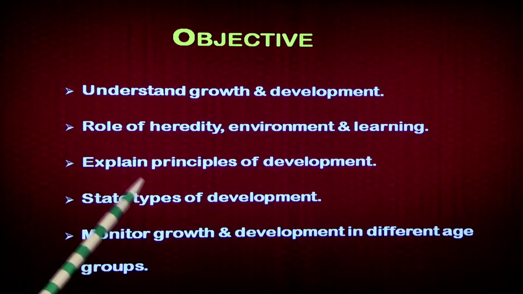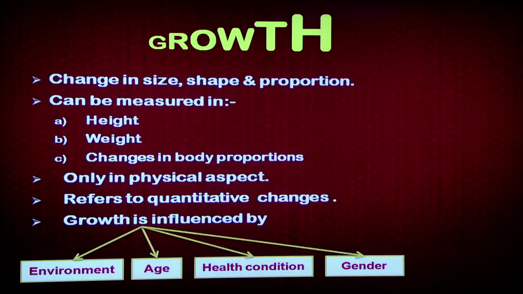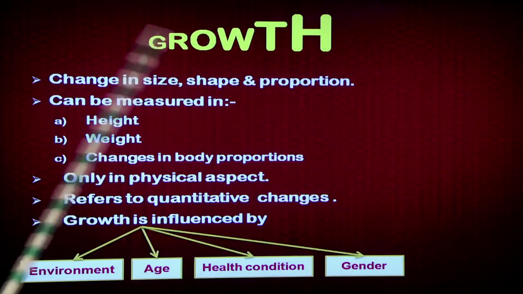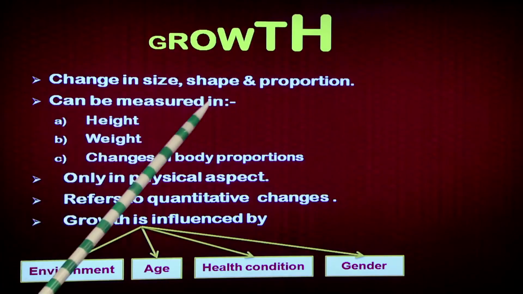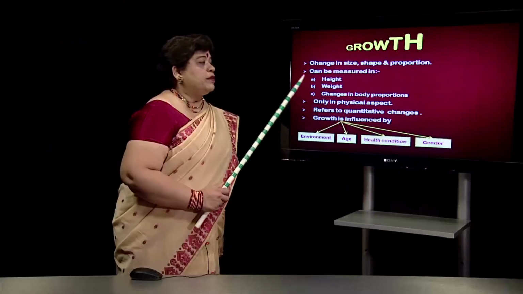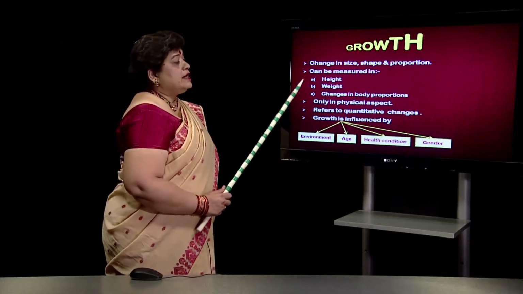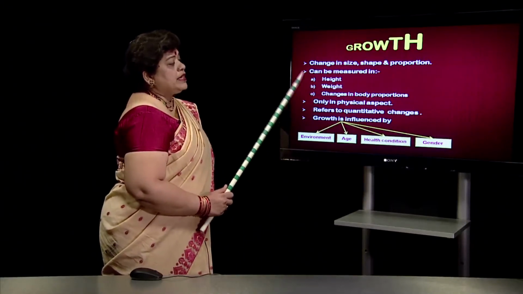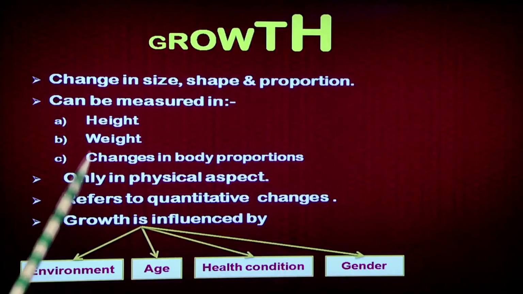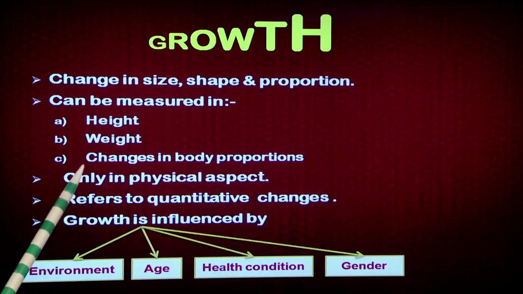We will explain the principles of development, understand the types of development and monitor growth and development in the different age groups. Growth, as you can see, is the change in size, shape and proportion. When we say proportion, it also means body proportion. This is a feature that can be measured. That is, we can measure height, weight and the changes in body proportion. We can measure height in inches, in centimeters. We can measure weight in kgs.